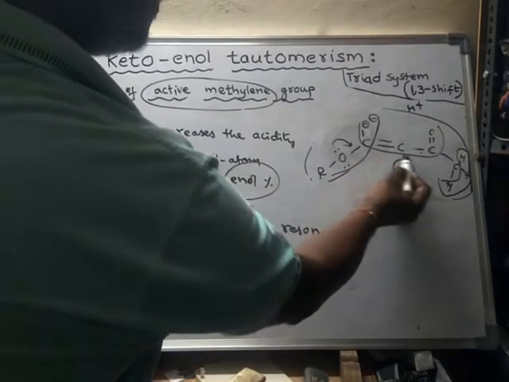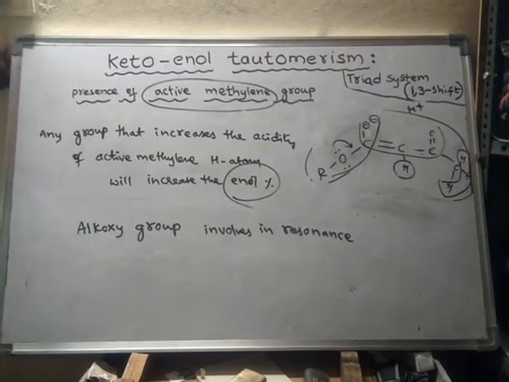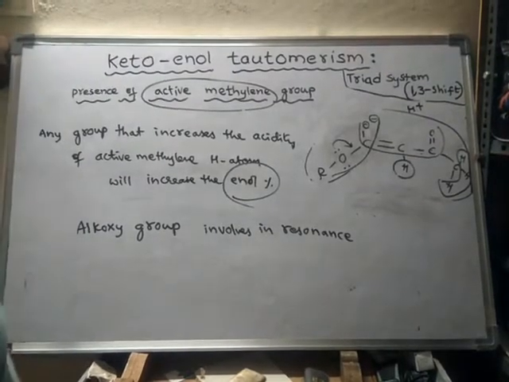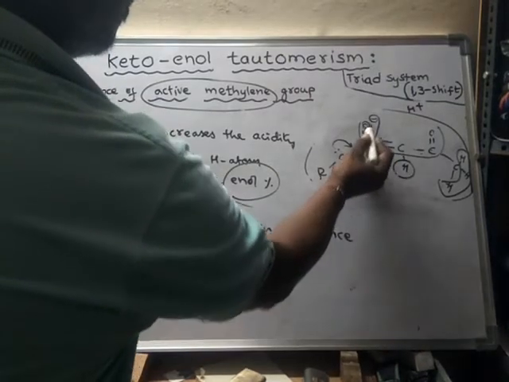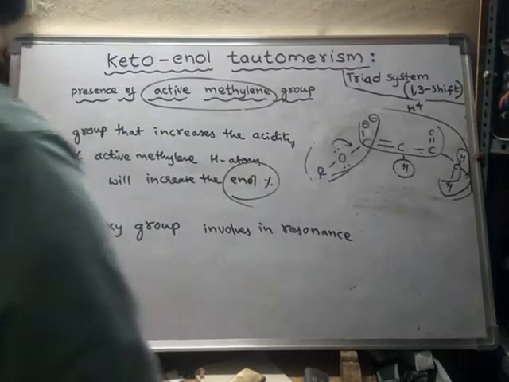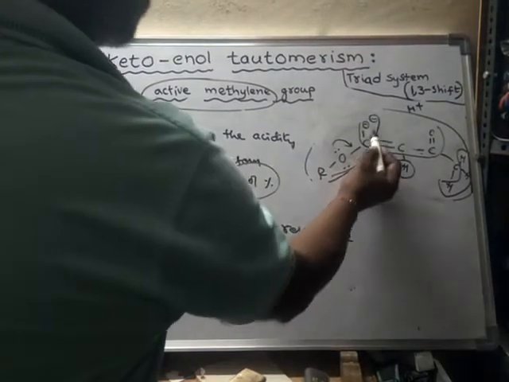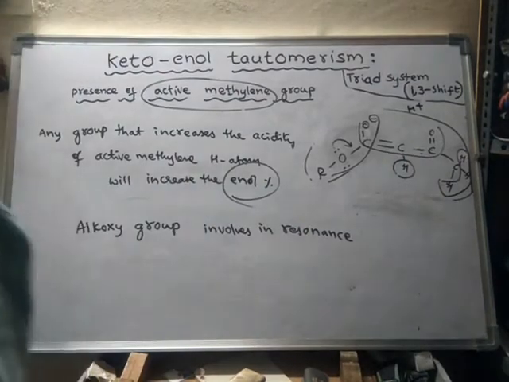Hence the stability of the enolate ion somewhat decreases, because these electrons will be involved in the conjugation. As a result, the amount of conjugation in this direction will decrease.